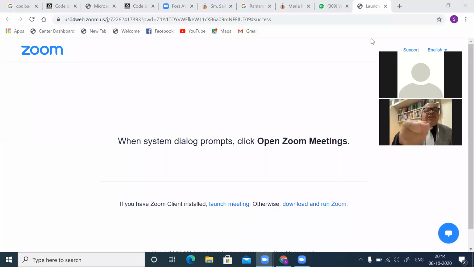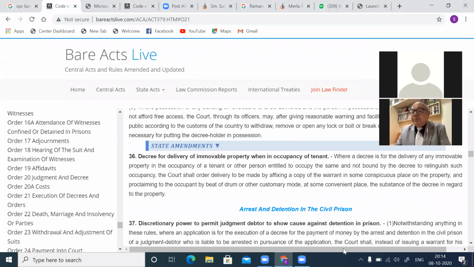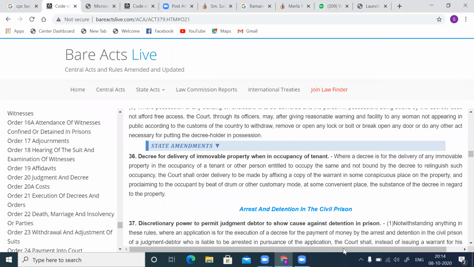You made the application under Order 21 Rule 11 or 22. So the court grants you the decree by mode of delivery under Order 21 Rule 36. Please note that here. Now the third example. These are the two examples only with regard to delivery of property. You got it here.